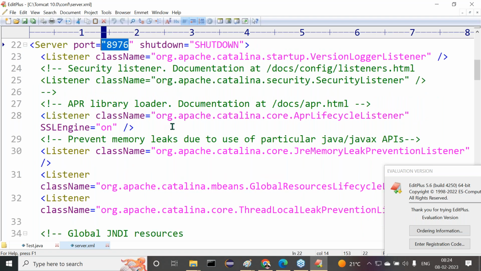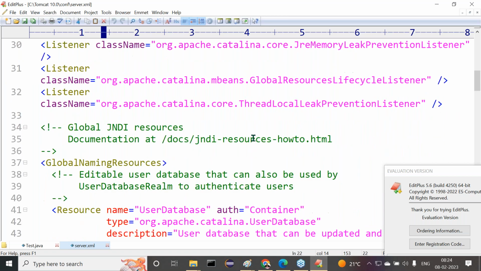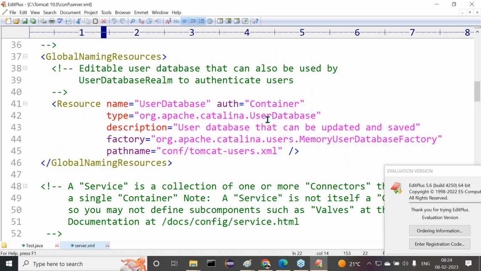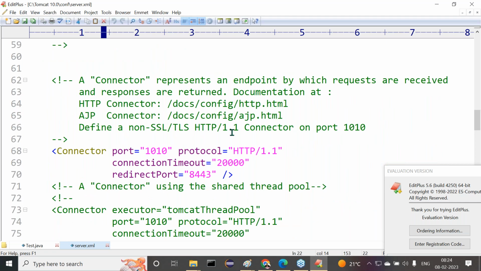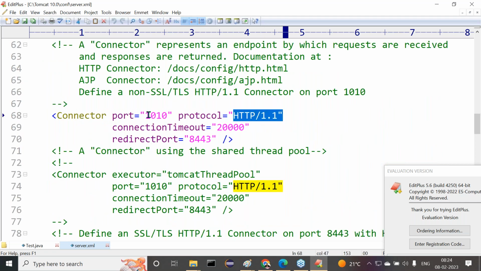Leave this one. Database is okay, not required here. I'll show one more point here. Now see this one. What is the HTTP 1.1 port? By default, it is 8080. But 8080 might be used by Oracle also. If Oracle is installed in our system, Oracle documentation will use 8080. So clashing is going on. It will not allow us to open our server. Again, it will blink and close the server prompt. So we have to use 1010 or some other port, whatever it may be.